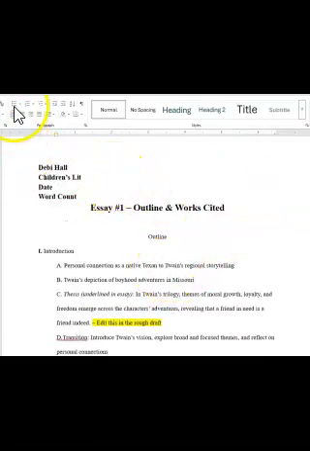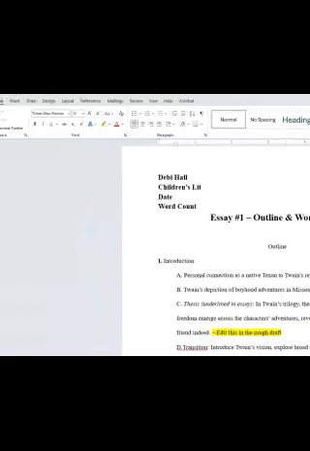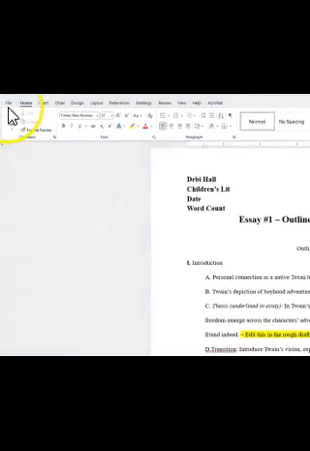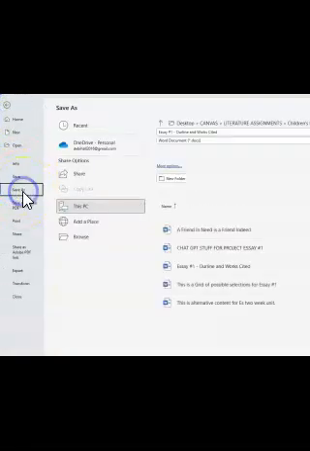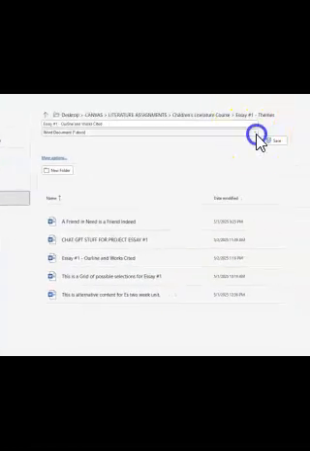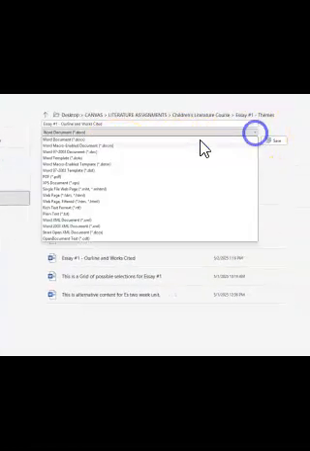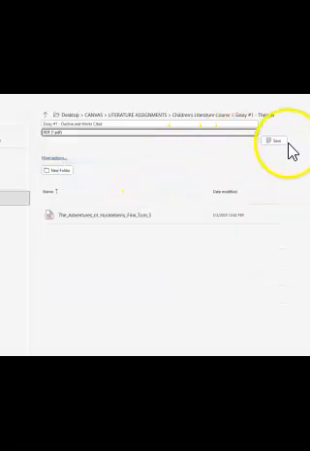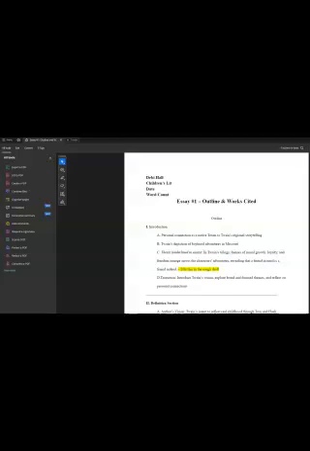Let's see how we do that. We're going to do File, and we're going to save this as a PDF. So it's all saved, everything's great, except for one thing. That's right, I am famous for this.